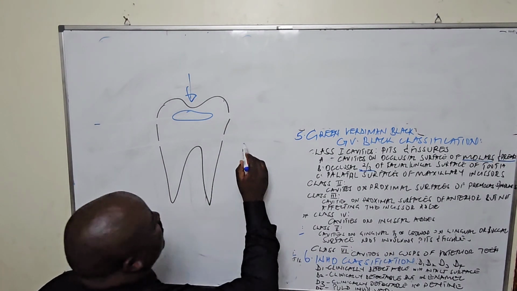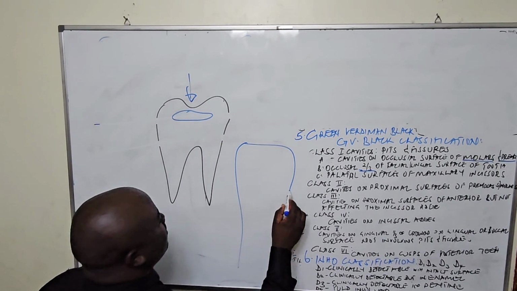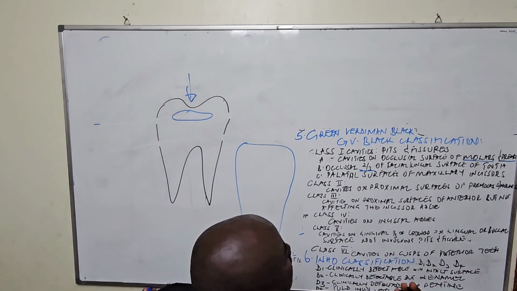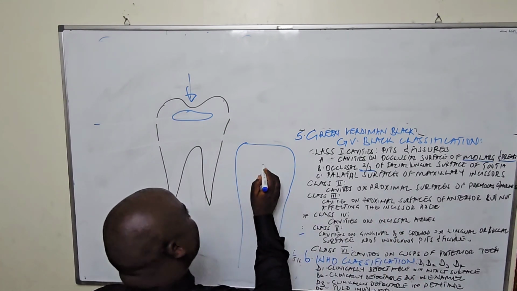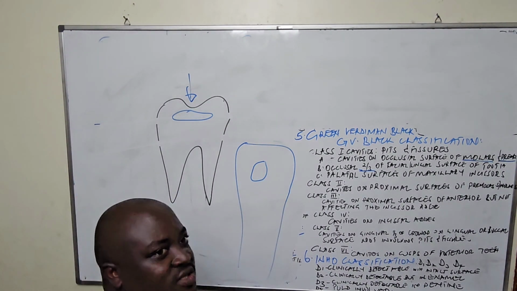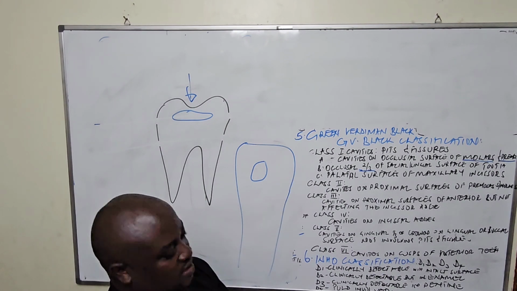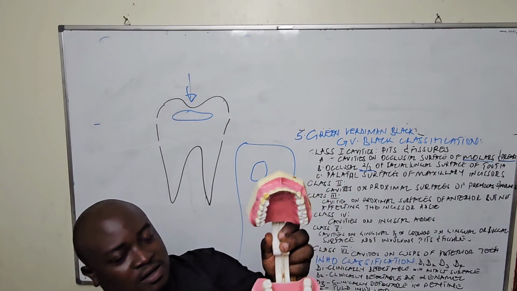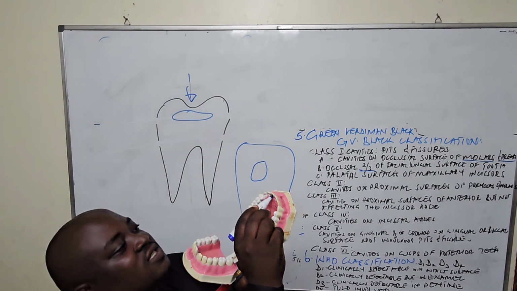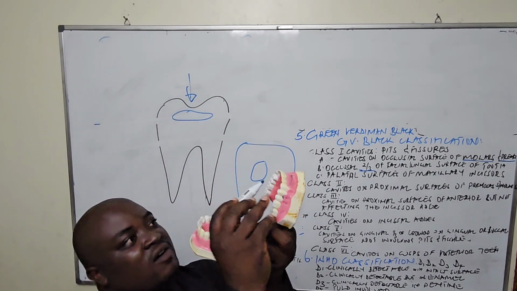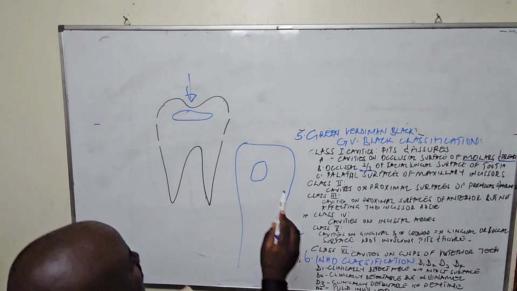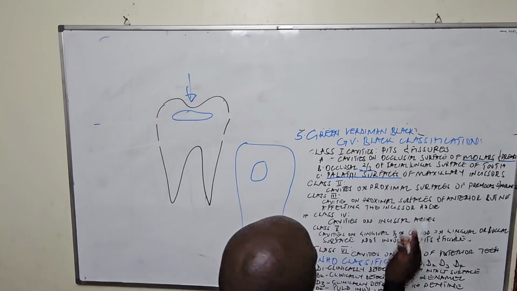We also said the anterior teeth do not have an occlusal surface, but they have incisor edges. So if we have a cavity on the palatal surface, the surface towards the palate, on the palatal surface. If I tell you this is our model, and the palatal surface is maybe where I am marking blue. This can also be what? Class 1 cavity.